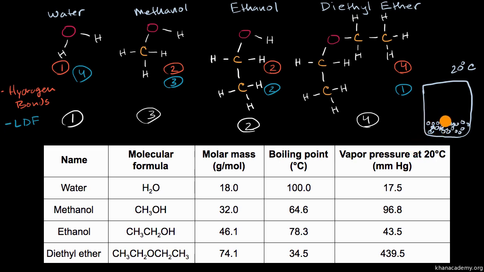And so every now and then you're going to have a molecule that has the right position and the right kinetic energy to escape and get into the vapor state, into a gaseous state. And so that's going to keep happening. But then the things that are in the gaseous state, every now and then they're bumping into each other and they're bumping into the sides of the container.